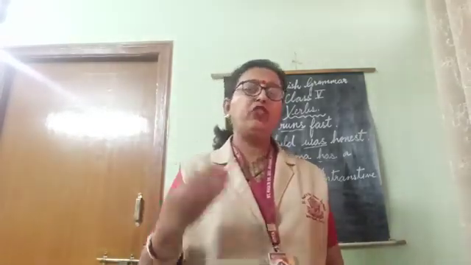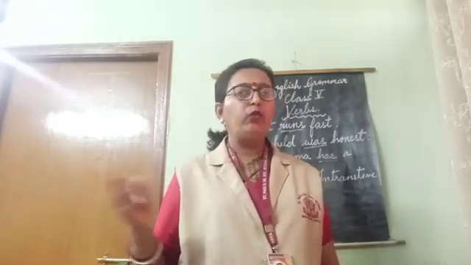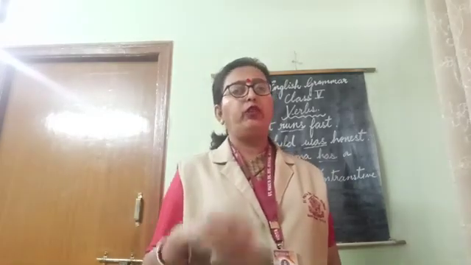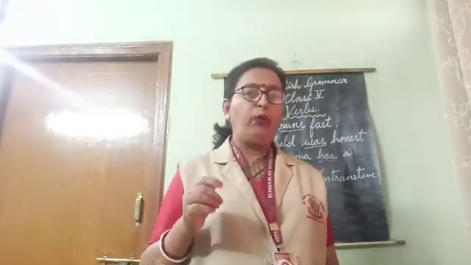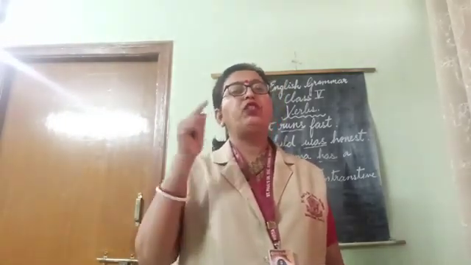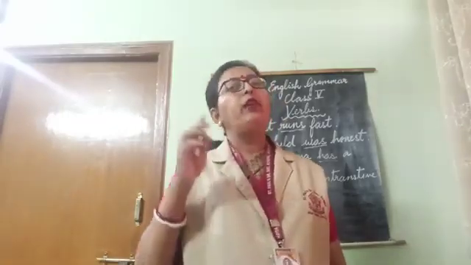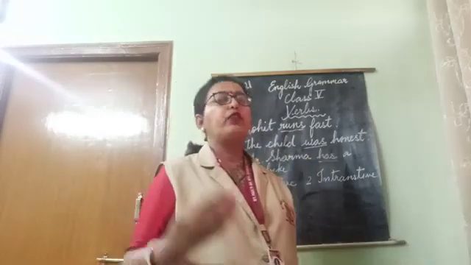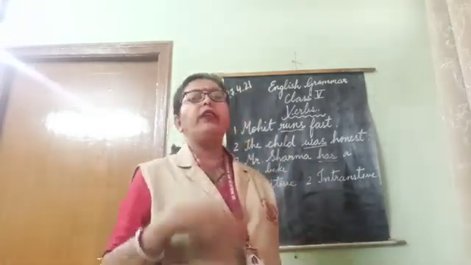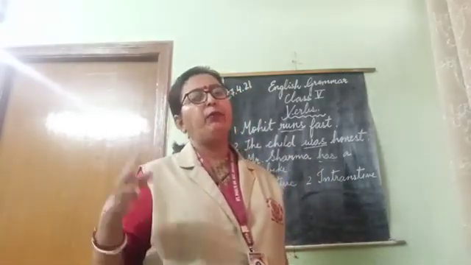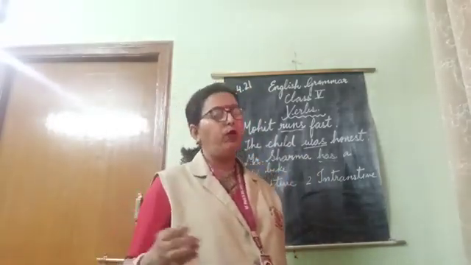Now the child laughed dash. If I ask you, the child laughed what? You cannot fill up this blank, because you are not getting an answer to what, you are getting an answer to how. So when you are getting any answer to the questions what and whom, then your sentence is a transitive sentence. And if you are getting an answer to how, or it doesn't need anything more to complete it, then that will be an example of intransitive verb.